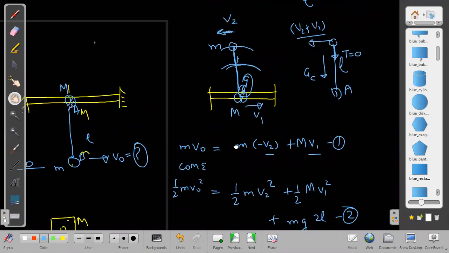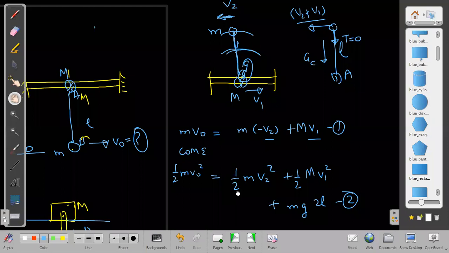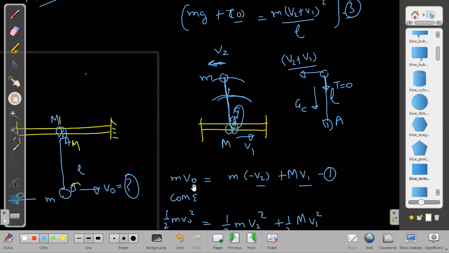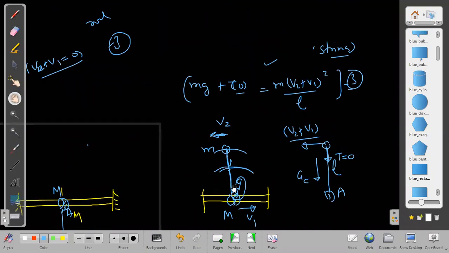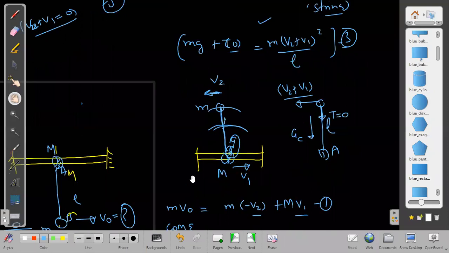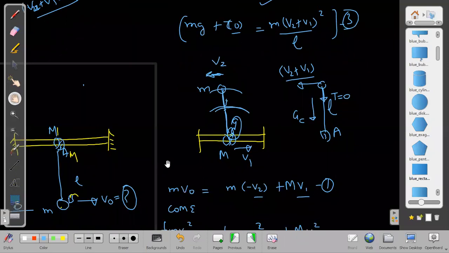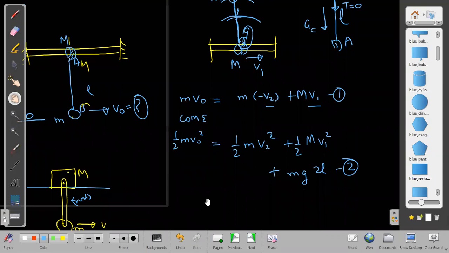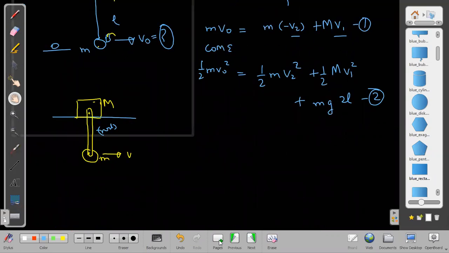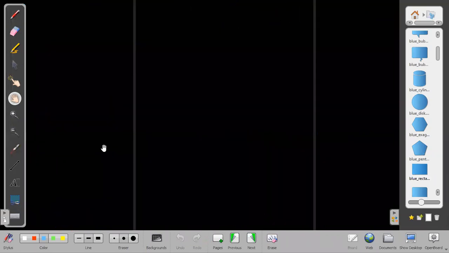First equation in the ground frame only, no problem in that. Second equation also in the ground frame only, and when we write the third equation, that you write in the frame of A. Is it okay now? Okay. So these are the kind of questions which they are likely to ask.